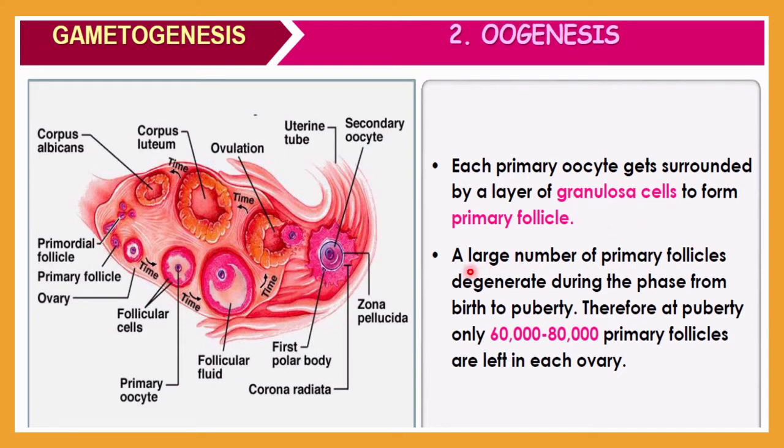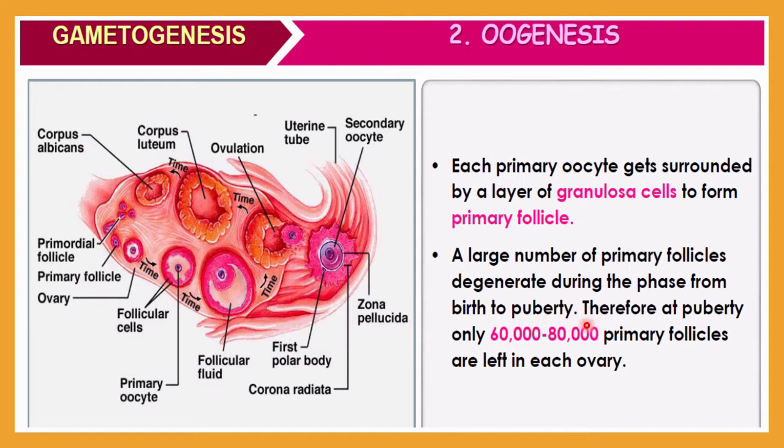A large number of primary follicles degenerate. This point is very important: a large number of primary follicles degenerate during the phase from birth to puberty. I already told you that at the time of birth, all oocytes will be arrested at the prophase 1 stage, up to the age of 12 to 13 years of a female. That age is called puberty, and after puberty this will be activated further.